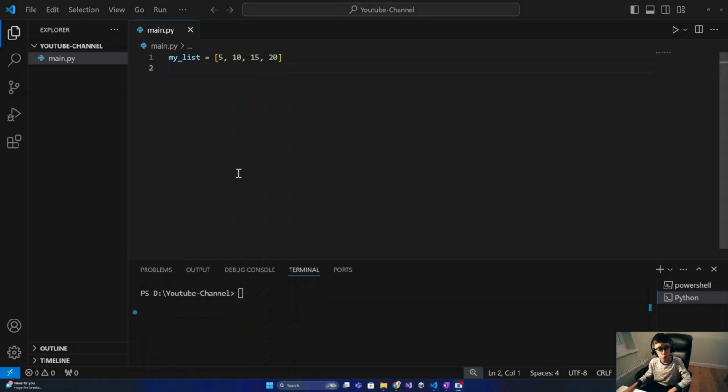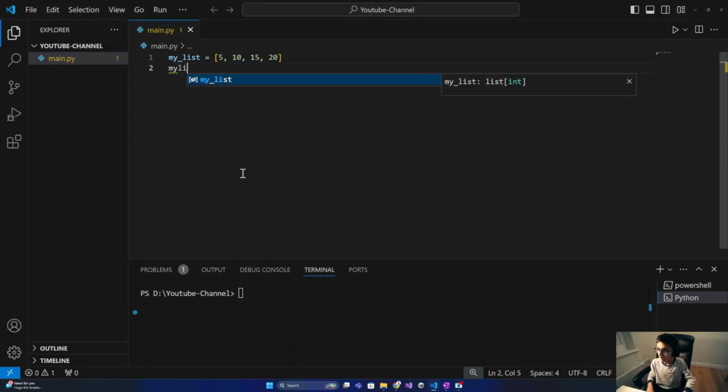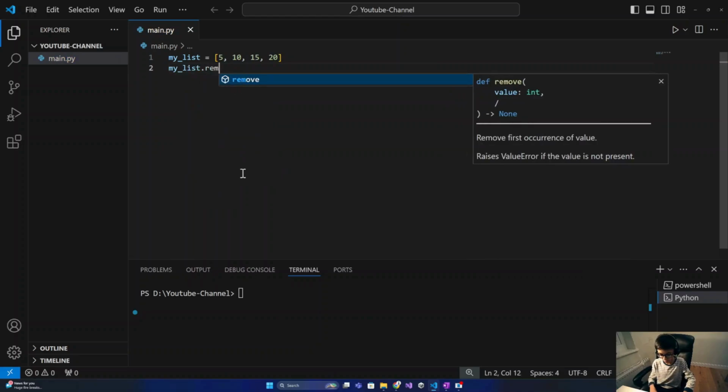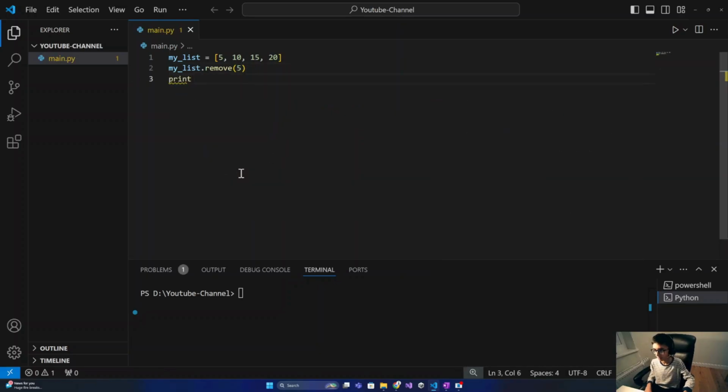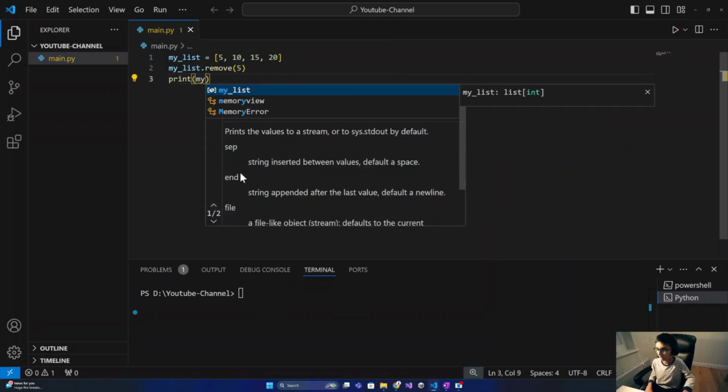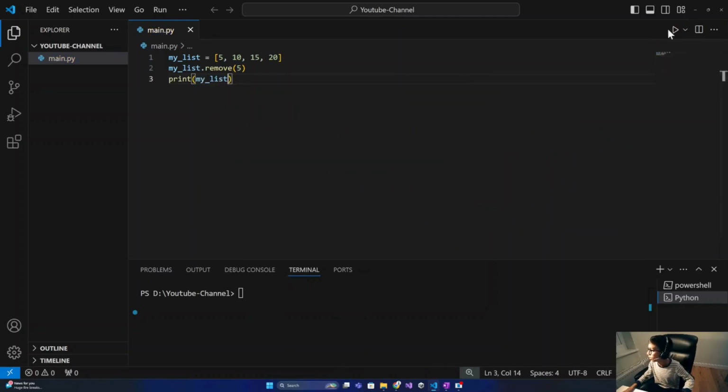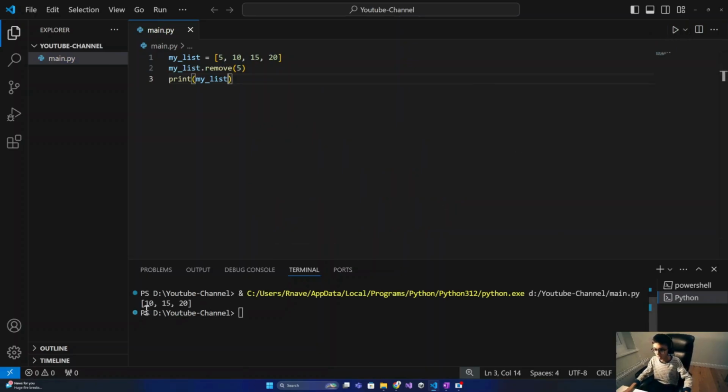Let's say you want to remove an item from a list. Python provides methods like remove, pop, and clear for this purpose. Look at this. my_list dot remove 5. Now if we print out my list and run this, you'll see that number 5 is removed from the list.